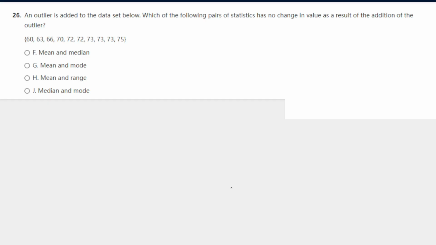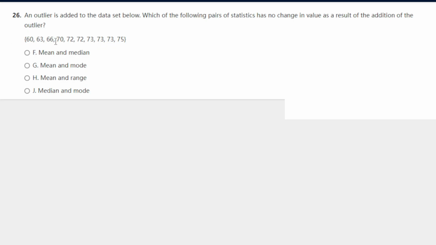An outlier is added to the data set below. Which of the following pairs of statistics has no change with the outlier? Okay, so an outlier in questions like this means something that is nowhere close to the set. It's not pretty equal to the set. So first let's observe what would happen to the median. So we have 60, 63, 66, 70, 72, 72, 73, 73, 73, 75.